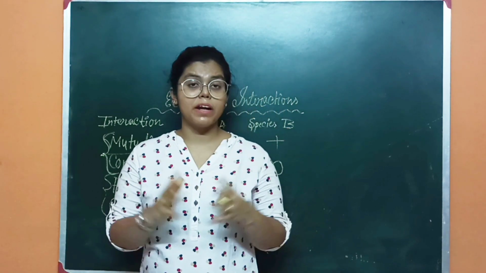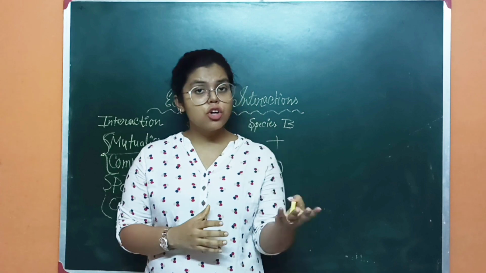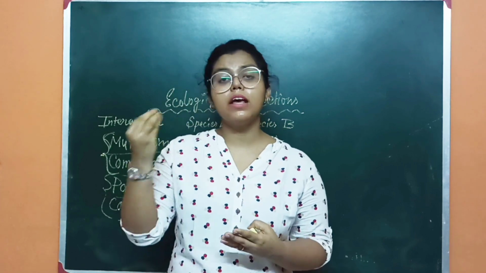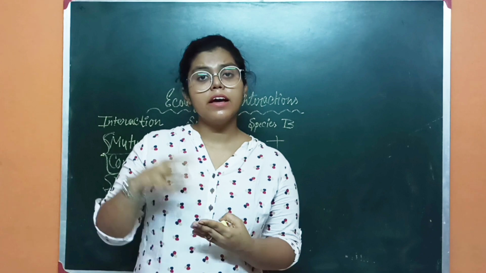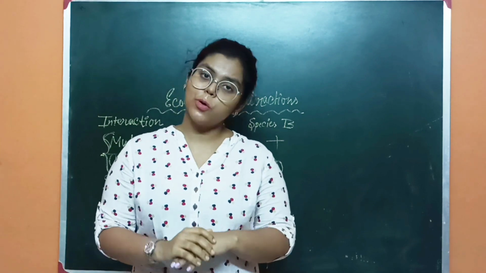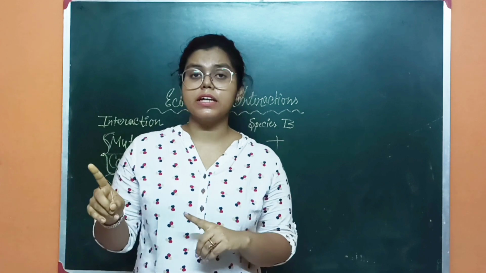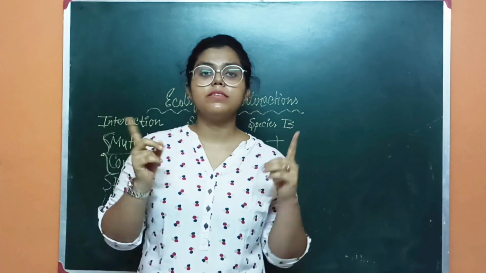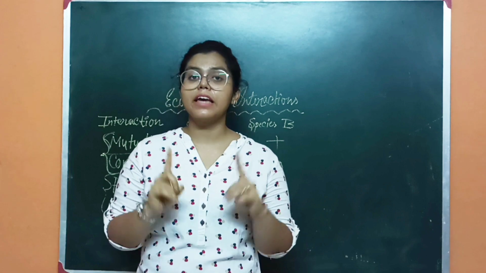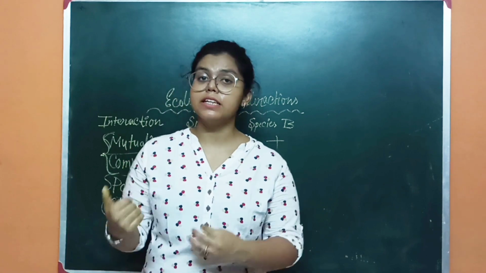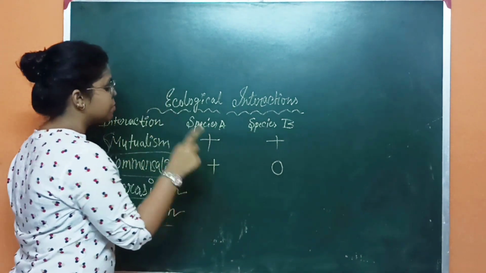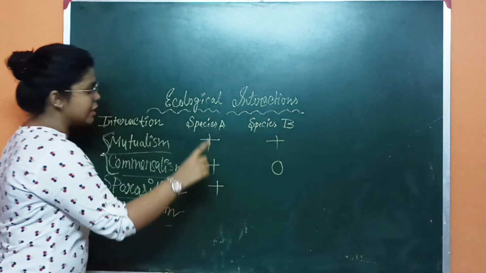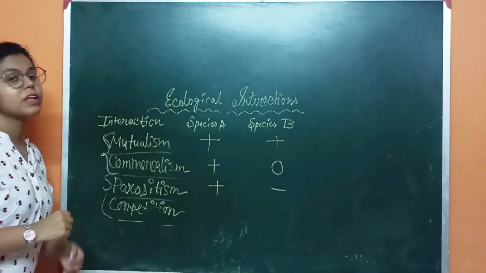There are two types of parasites: endoparasites and ectoparasites. Endoparasites enter the body of the host, and ectoparasites attach themselves to the surface of the host. In both cases, the host is harmed and the parasite is benefited. So if species A is the parasite, it should be plus, and species B, the host, should be minus.